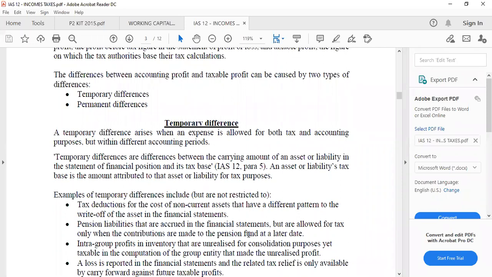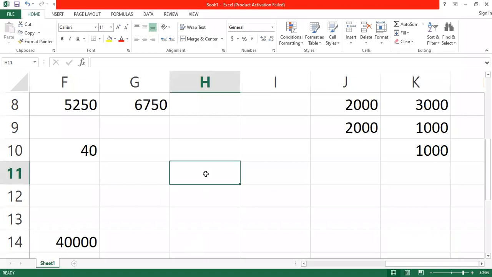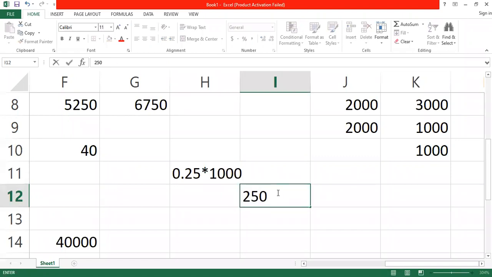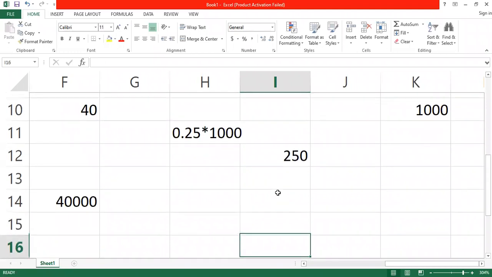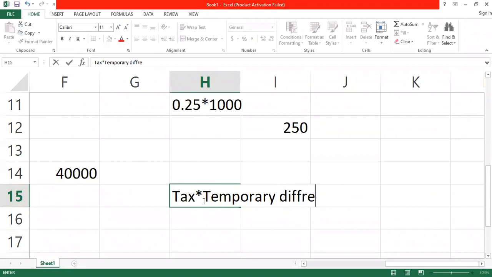How then do we calculate deferred tax? Deferred tax is calculated using tax rates. You can see that what we do over here is that we apply the 0.25 on the difference, which is 1,000, and we got the 250, which is the benefit that they are enjoying. So deferred tax is calculated as the tax rate multiplied by the temporary difference.